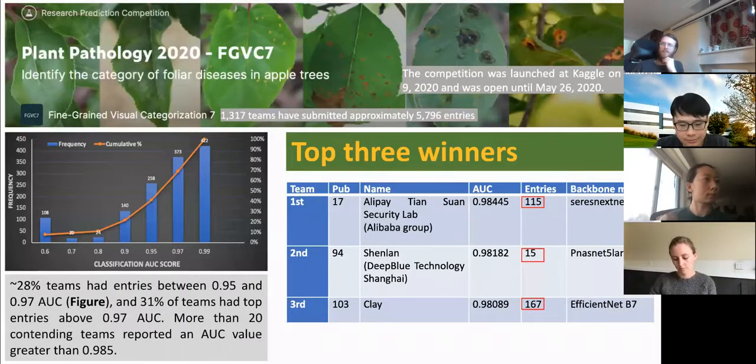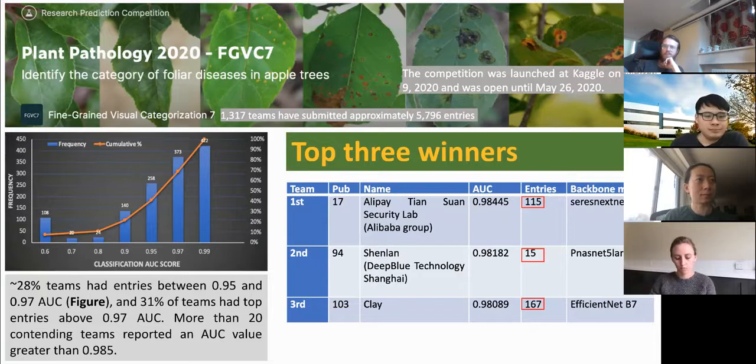The competition was launched at Kaggle on March 9, 2020, and it was open until May 26, 2020. We were very excited to see so much participation in this project, because this is the first time we launched the competition, and 1,317 teams participated. Based on the public leaderboard, we saw that more than 20 teams reported an AUC value of greater than 0.985. And almost 31% of the teams had top entries above 0.97 AUC.